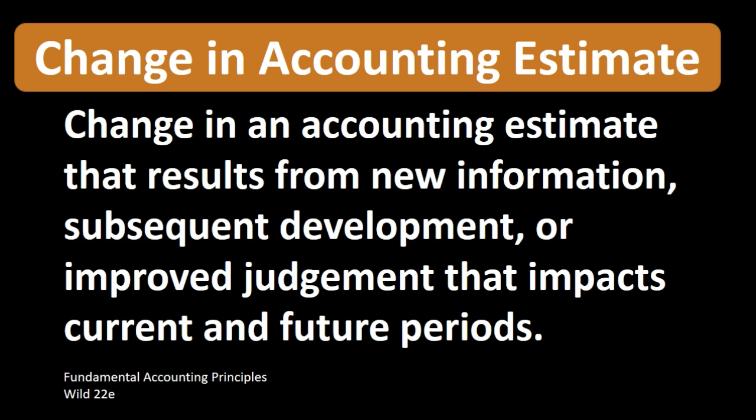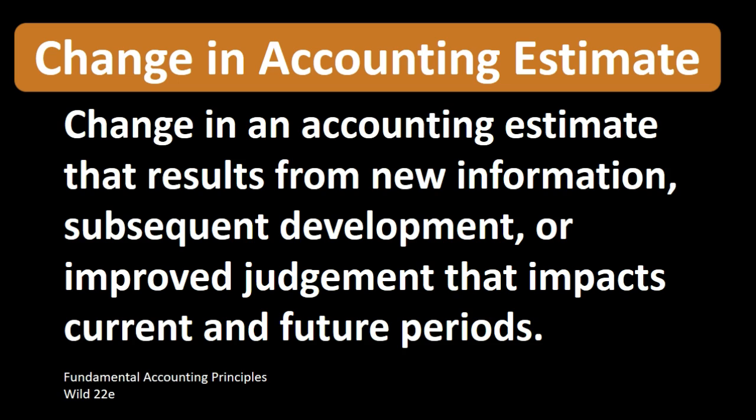When we're thinking about a change in an accounting estimate, we are, of course, thinking about an accounting estimate that has been made in the past. The fact that it is an estimate is an indication that we don't really know exactly what will happen in the future at the point of that estimate. In the future, things could change. If they change significantly, then we'd want to revisit that estimate, and the question then would be, what do we do about this estimate? How can we account for this estimate now that we have new information?